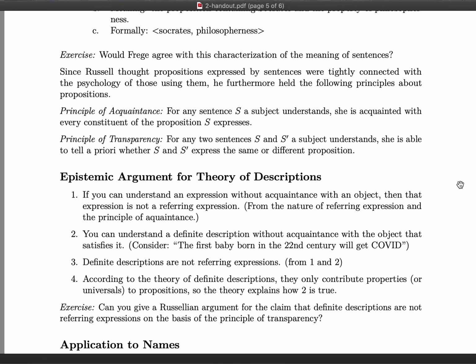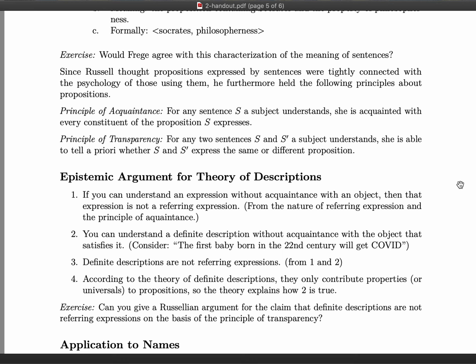So, as we will see when we look at how the principle of acquaintance is employed in an argument for the theory of descriptions, and further in an argument for why most names are in fact secretly descriptions for Russell, we'll see that it will be revealed that Russell has a very specific notion of acquaintance.